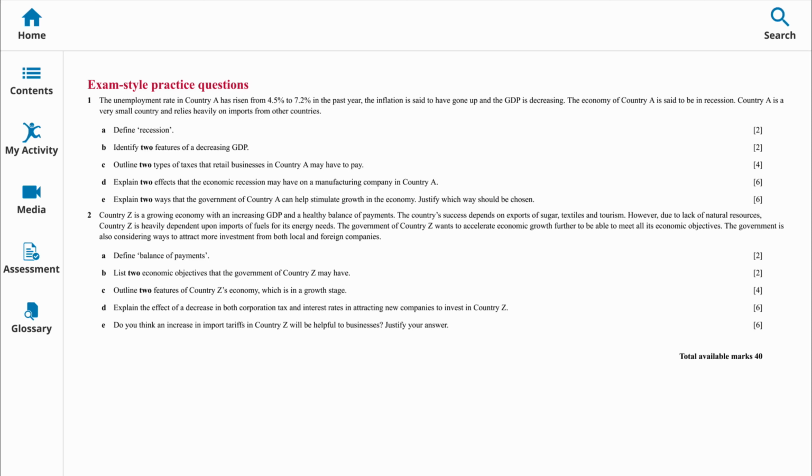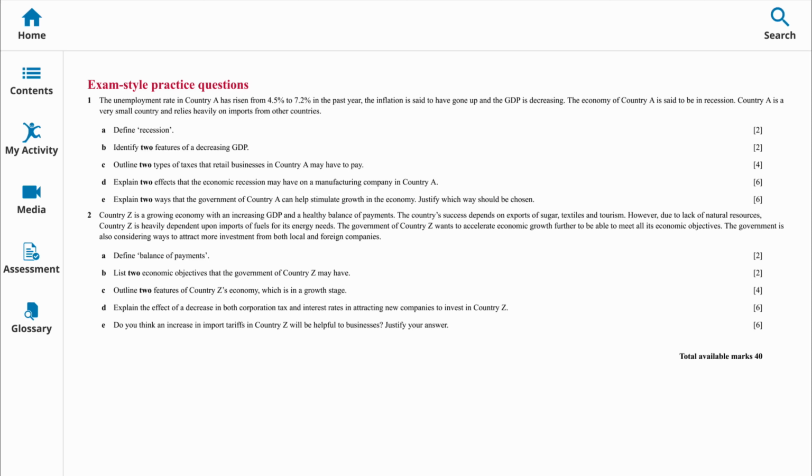Next, number B. Identify two features of a decreasing GDP. Okay, the first feature could be a decrease in business confidence, consumer demand falls, unemployment rises, lower output, or lower economic growth. So you can choose any two of these.